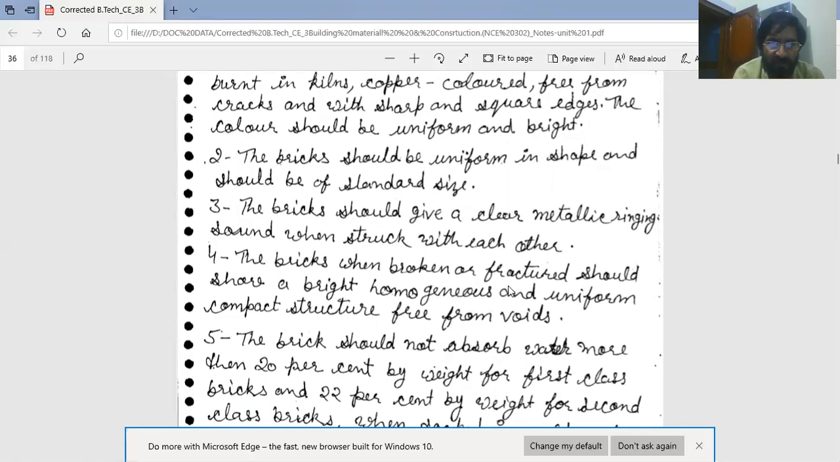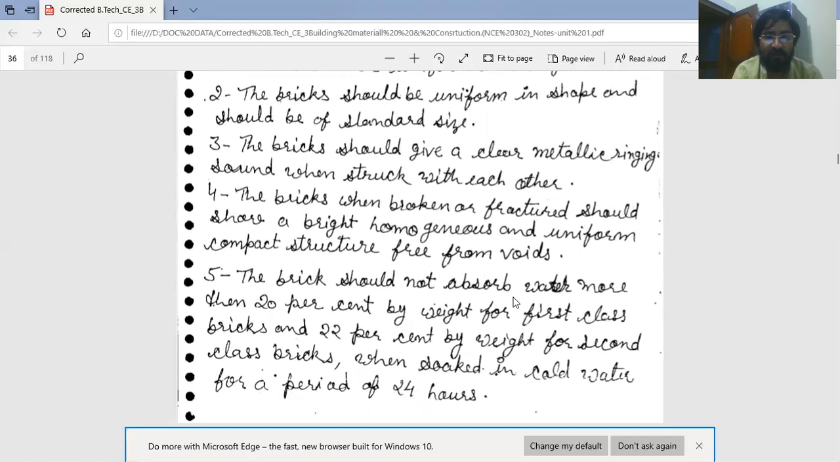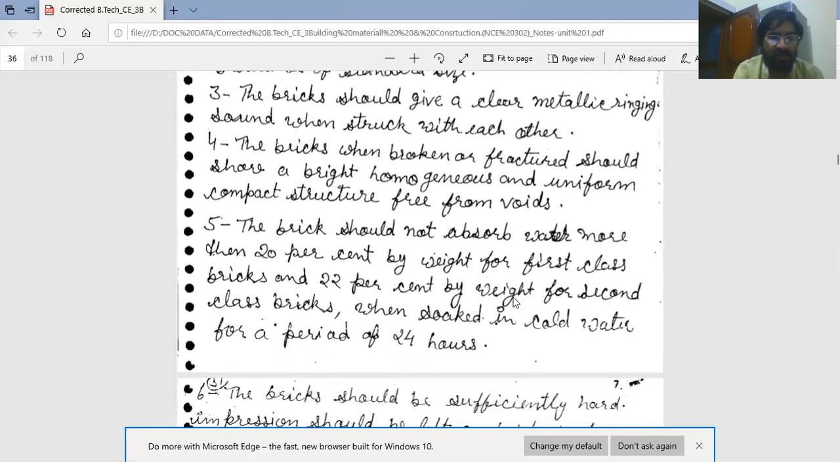Next, the brick should not absorb water more than 20%. If it absorbs less than 20%, too good. But in any case, the brick should not absorb water more than 20% by weight for first class brick and 22% by weight for second class bricks when soaked in cold water for a period of 24 hours. This is a very important property of brick.